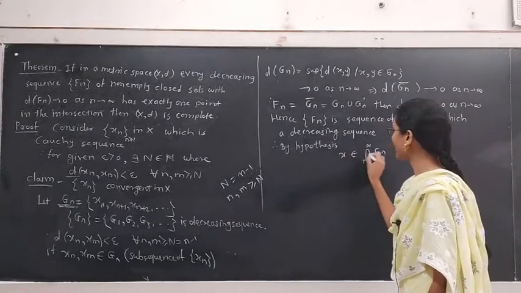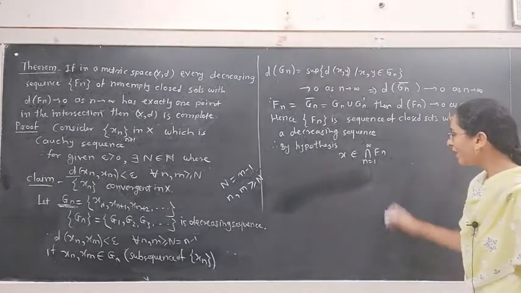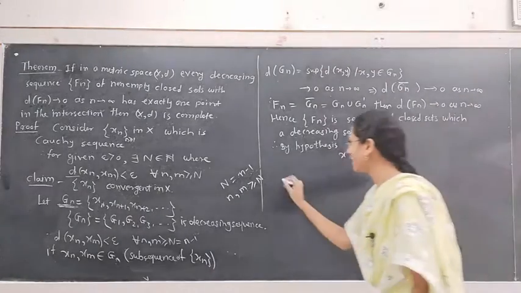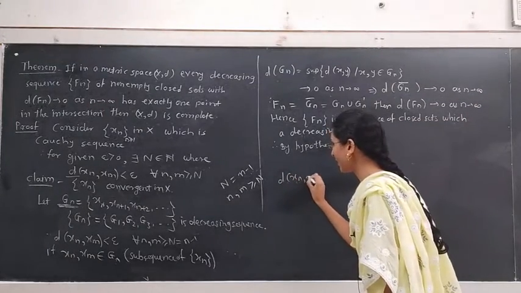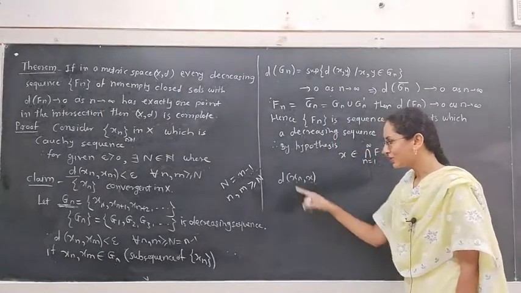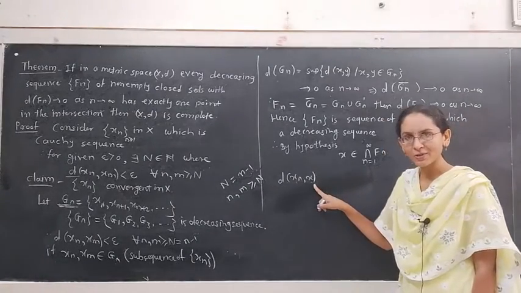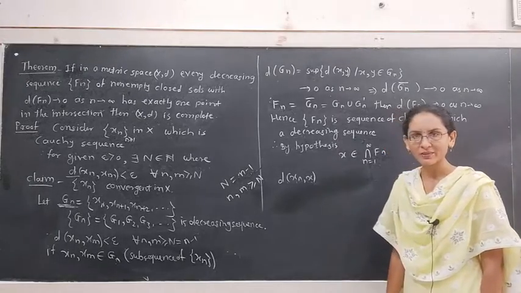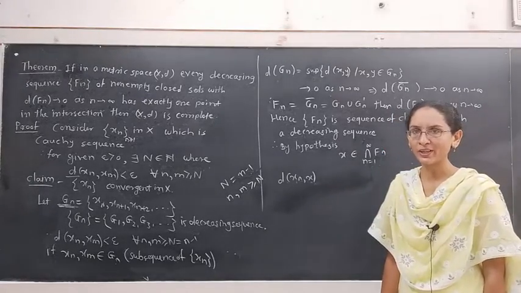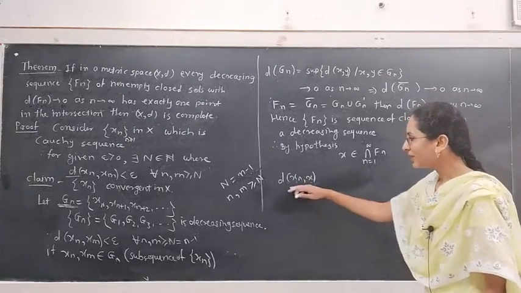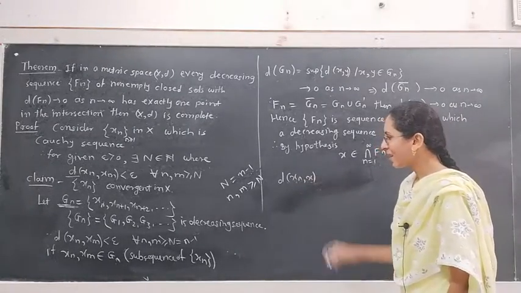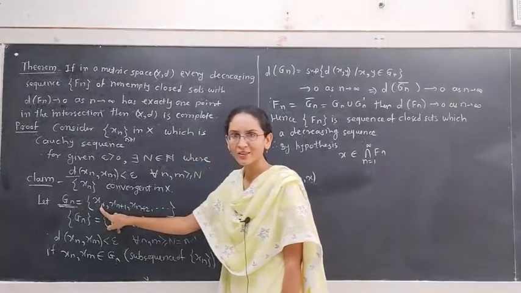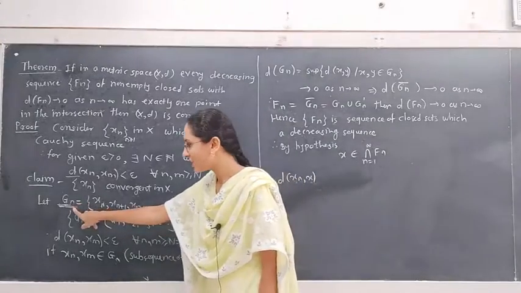Suppose x belongs to this intersection of Fn where n is equal to 1 to infinity. Then consider d of xn x. We want to show this d of xn x is less than epsilon for all n greater than or equal to capital N. Then by the definition of a convergent sequence, the sequence xn will converge to the point x. But what is this distance d of xn x, where xn belongs to the set Gn? Xn is the first point of the sequence Gn.